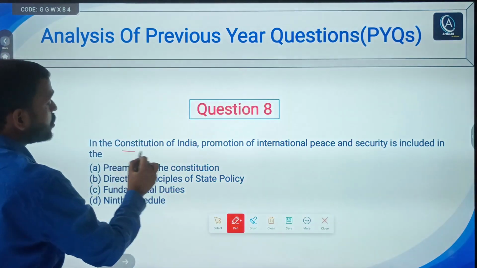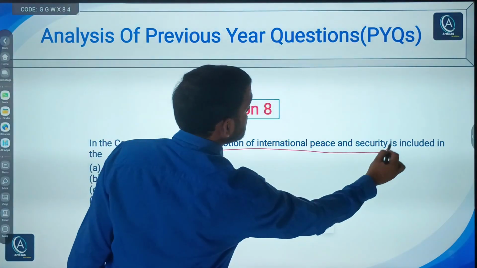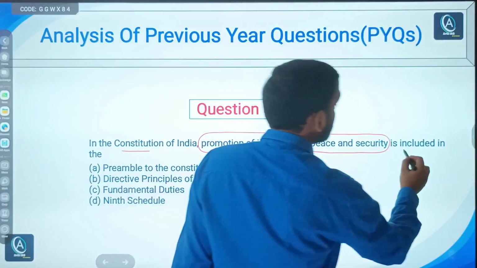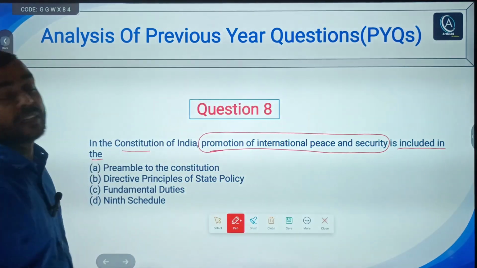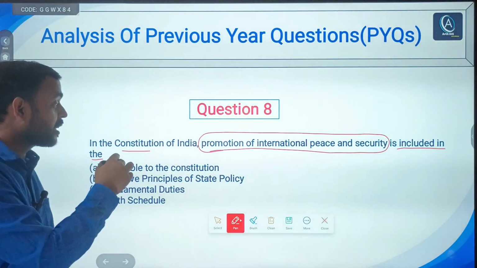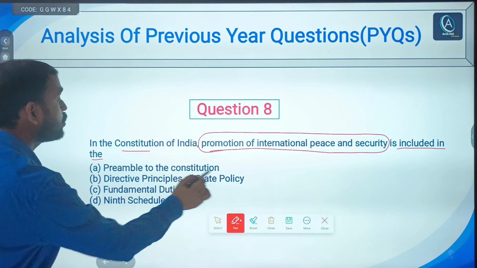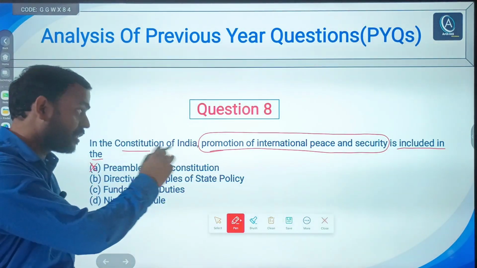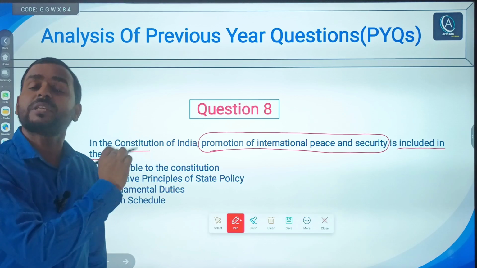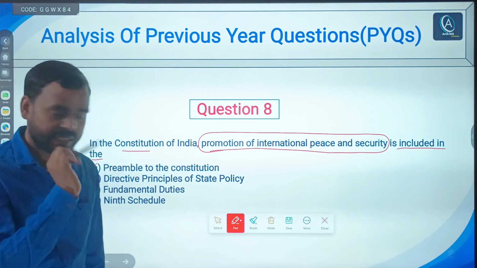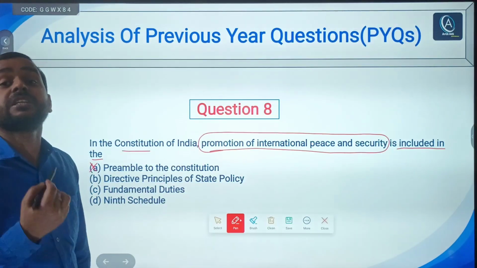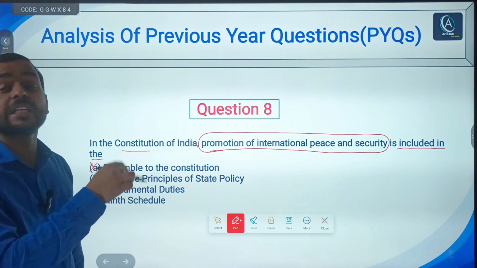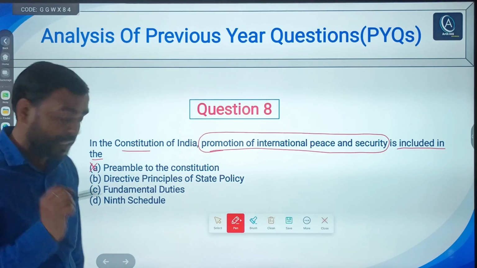So it says, in the Constitution of India, where has the promotion of international peace and security been included? First, the Preamble to the Constitution, no. Nowhere in the Preamble is there mention of promotion of international peace or security. It talks about justice, liberty, equality, fraternity, all these things, but not about international peace or security.